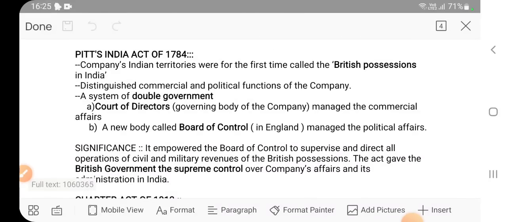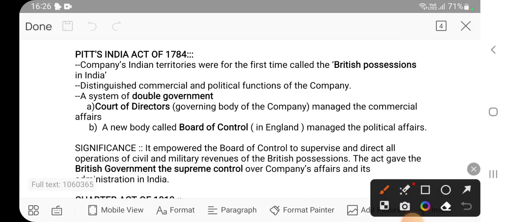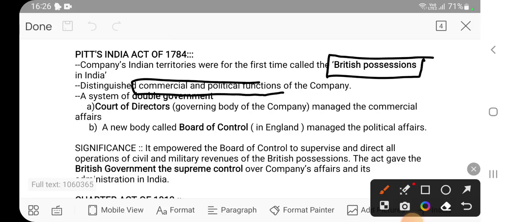The next act is Pitt's India Act of 1784. So what are the provisions? The company's Indian territories were for the first time called the British possessions. Again it can come as a keyword in your prelims: in which act were the territories of the company called British possessions? So it is a prelims-oriented point. Next, it distinguished commercial and political functions. Again it is a factual detail that the commercial and political functions were differentiated. A system of double government.